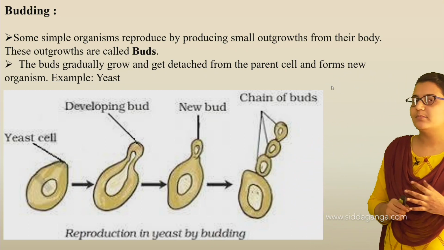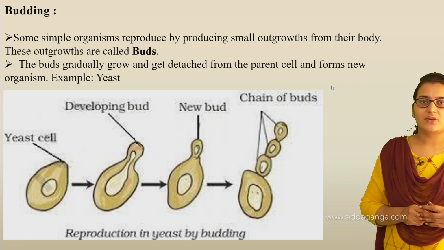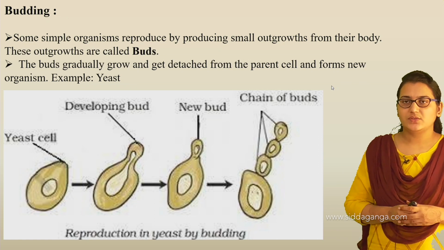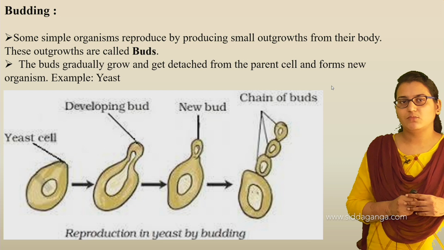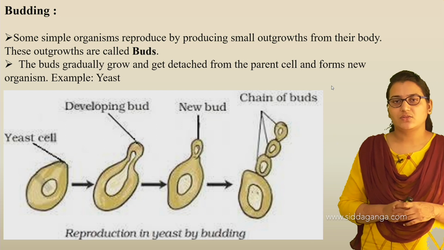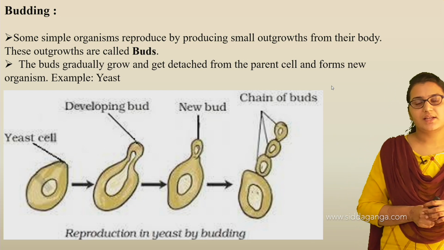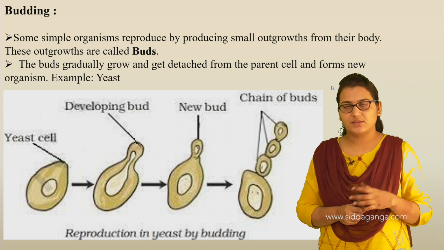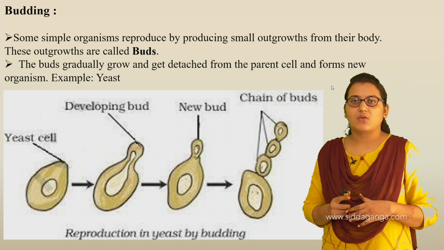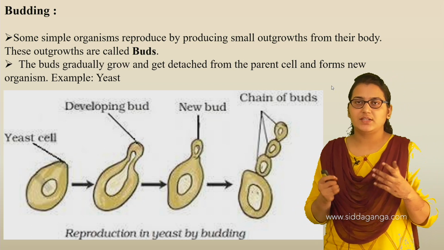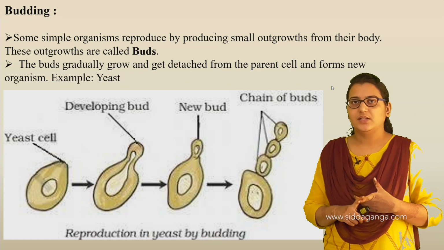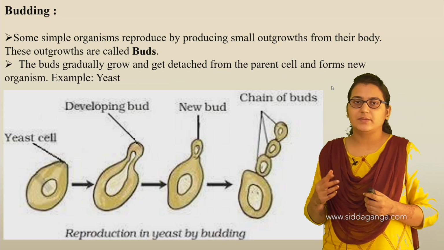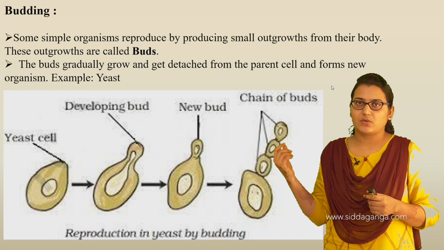So what is budding? Some simple organisms reproduce by producing small outgrowths from their body. These outgrowths are called buds. An example is yeast. Yeast is a simple microorganism. We know that yeast is a unicellular organism, right? So yeast multiplies with the help of the budding process.